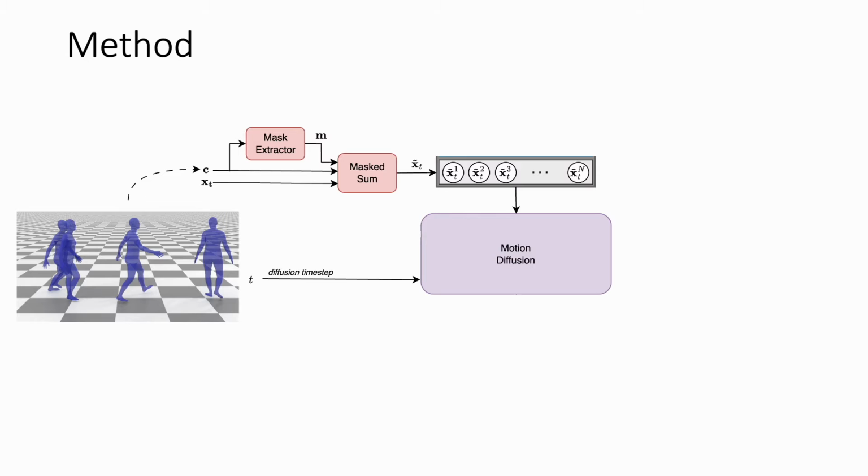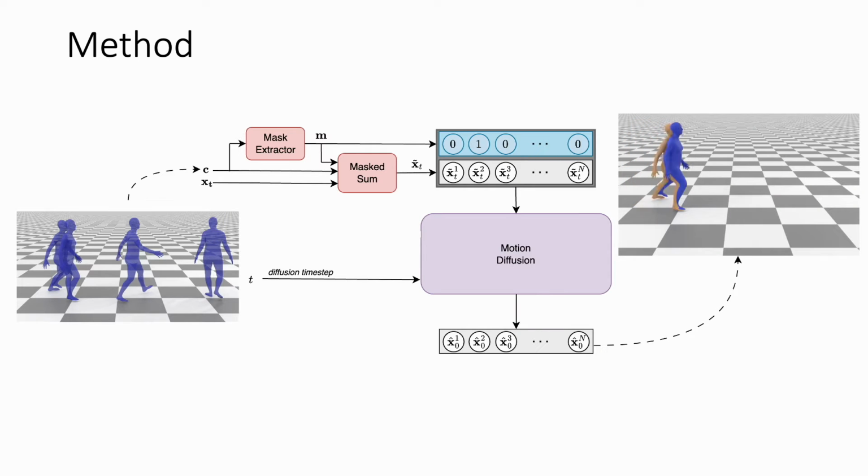We first replace the noisy motion sequence with the keyframes over the observation mask by performing a mask summation. Next, to further help the model distinguish between observed and unobserved parts of the input, we concatenate the observation mask with the mask summation. The output is a high-quality motion sequence that adheres well to the given keyframes while maintaining cohesion between the generated and the observed parts. Our approach also supports text conditioning as an additional control signal.